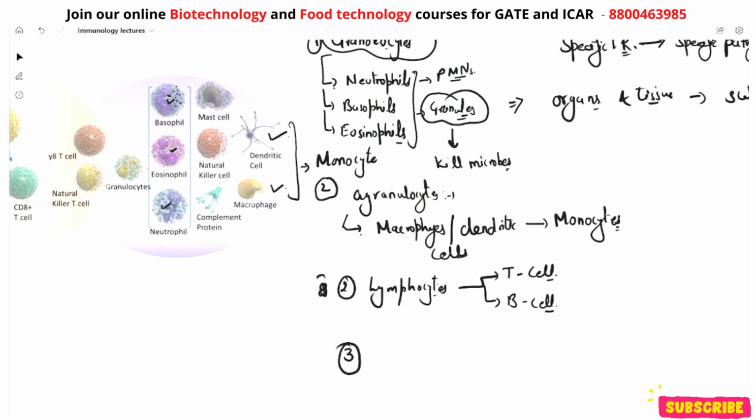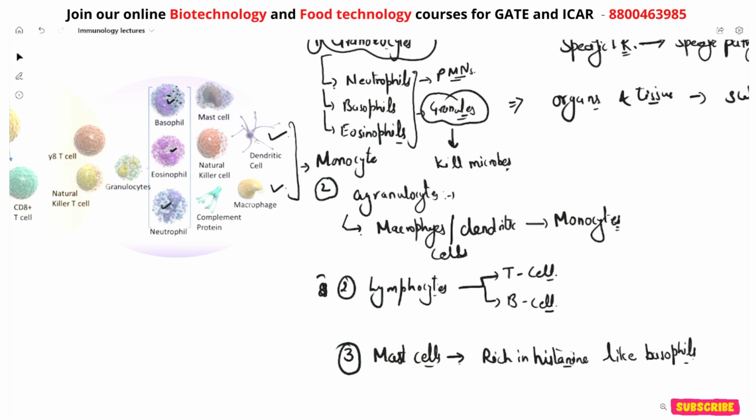Other cells which are also a part of the immune system are called mast cells, and they are rich in histamines, like basophil cells, which means they also contain granules, right?